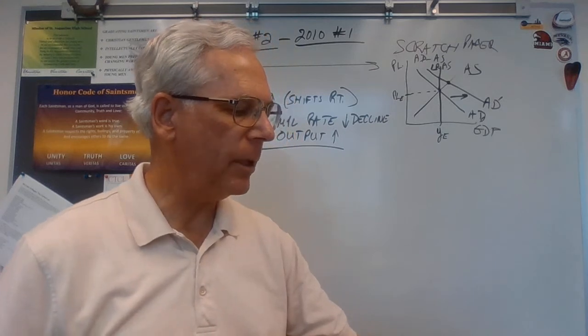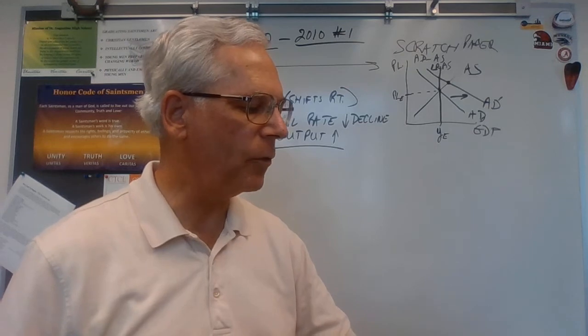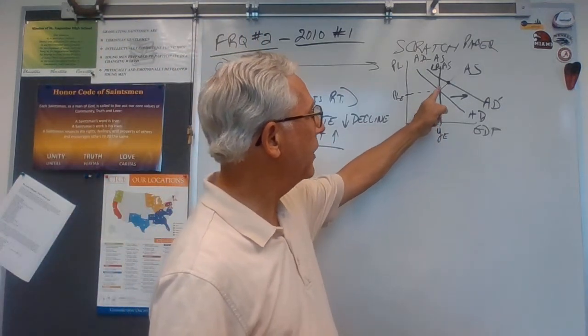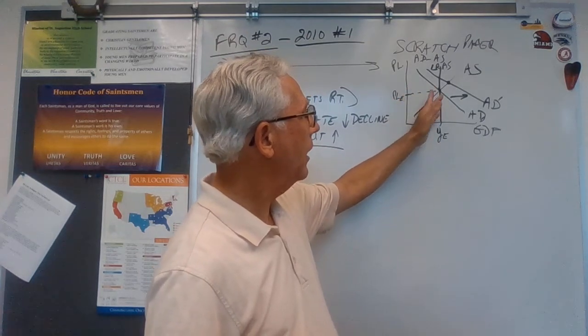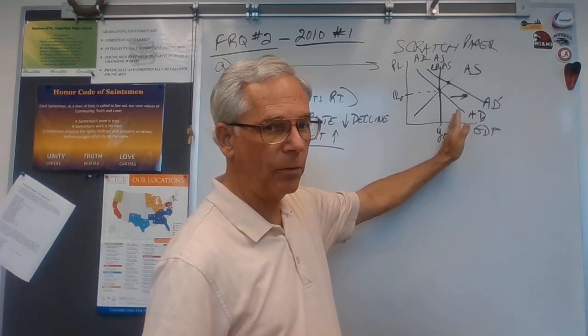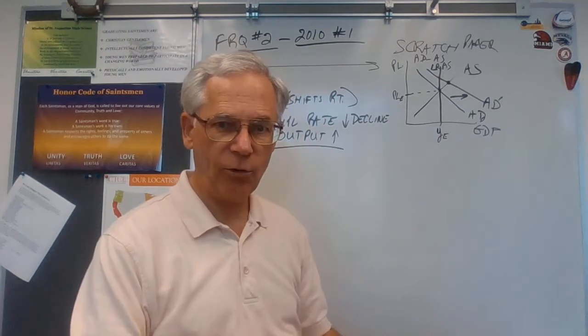Assume the economy adjusts to the long-run equilibrium after the increase in government spending. So we've talked about this a lot. If we have an increasing price level, and we're beyond full employment output for a while, what's that going to do? It's going to cause inflation.